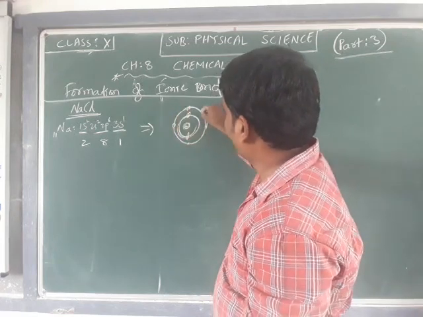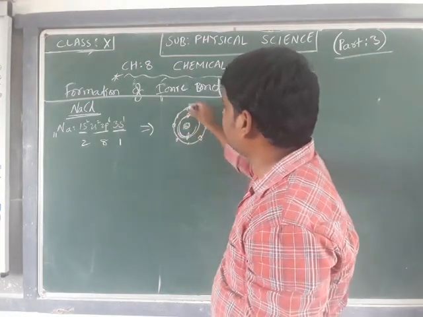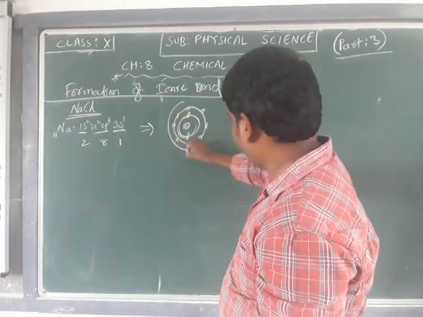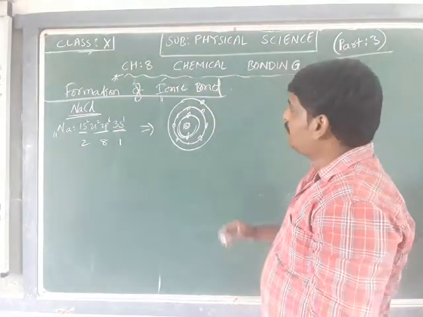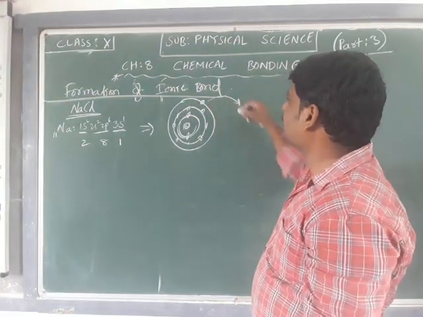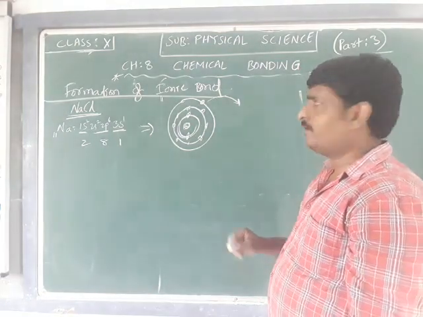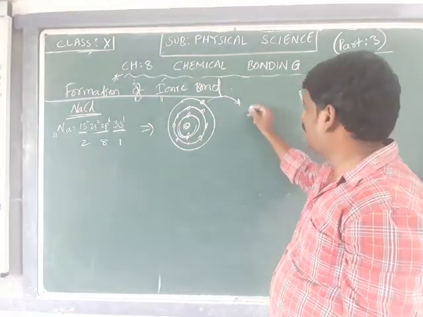The M shell, the valence shell, has 1 electron. So the sodium is going to lose this electron.